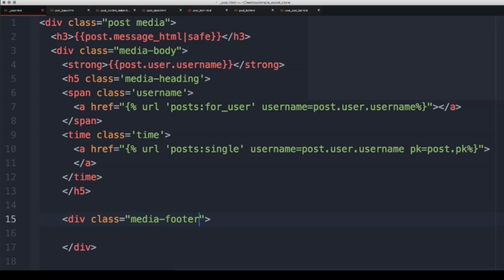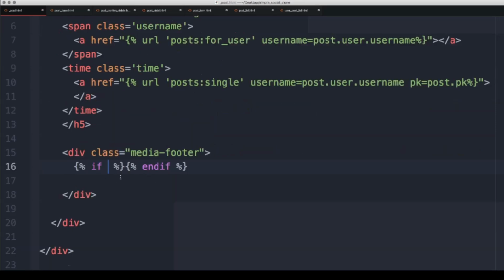Now we are going to say if, inside of this if statement, I will check if the user is authenticated or not. So if the user is authenticated, I also want to confirm that not only the user is logged in, but the actual post is this user's post.